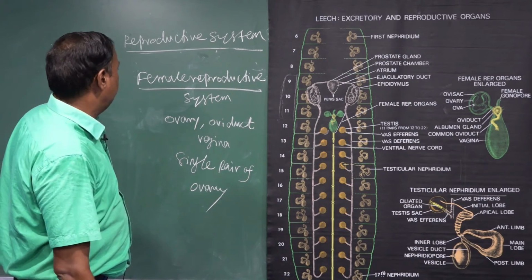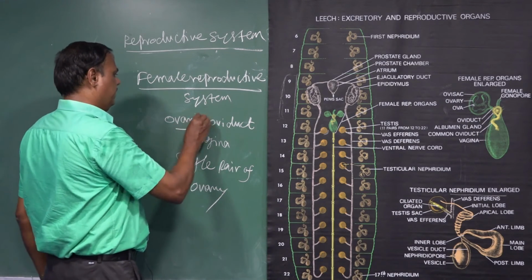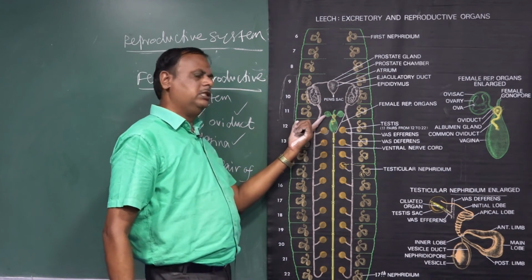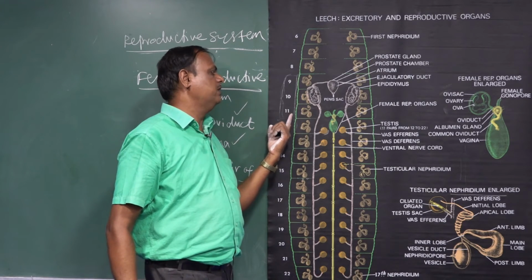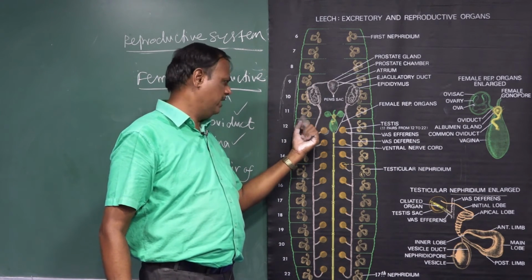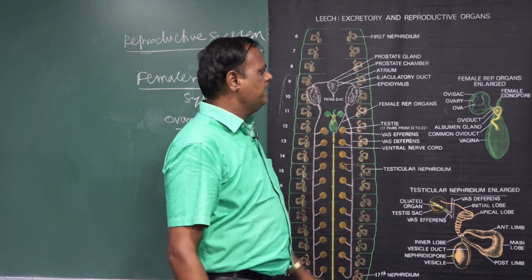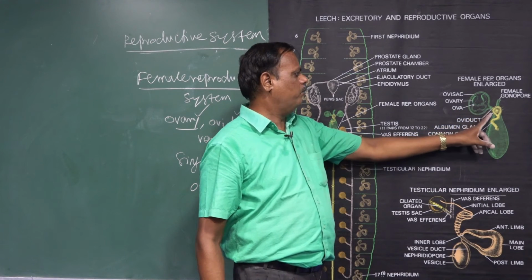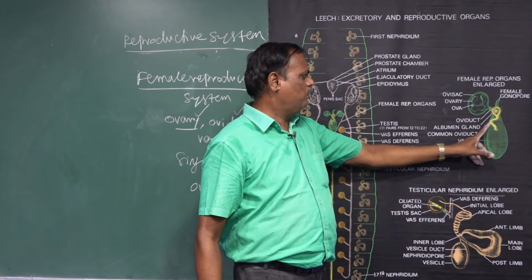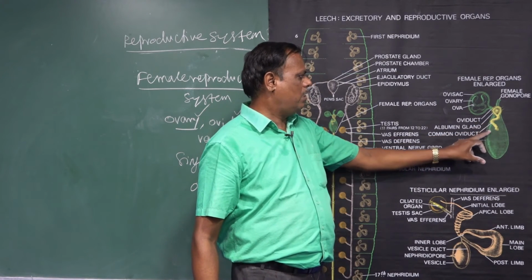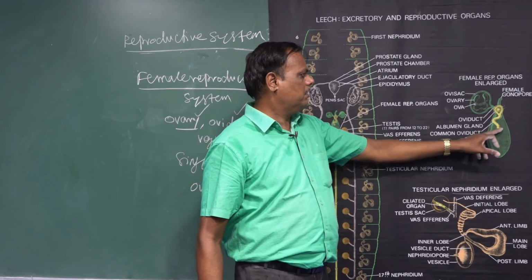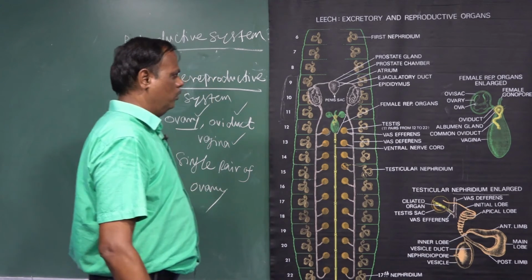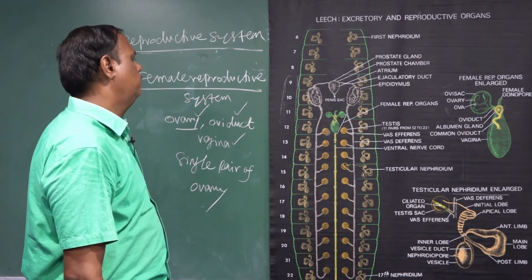Female reproductive system of leech consists of ovary, oviduct, then vagina. A single ovary is present in the 11th segment of the body of the leech, and it is a highly coiled, ribbon-like structure. Inside the ovary, ova are formed, budded off, then pass through the oviduct, then albumin gland and common duct, and lead to the vagina, then through this vagina to the exterior through the female gonopore. This is the female reproductive system of leech.